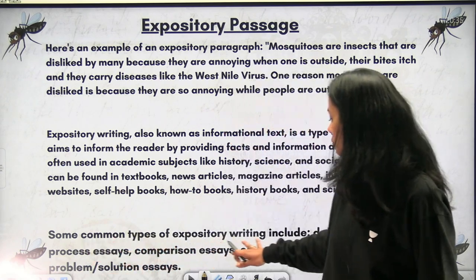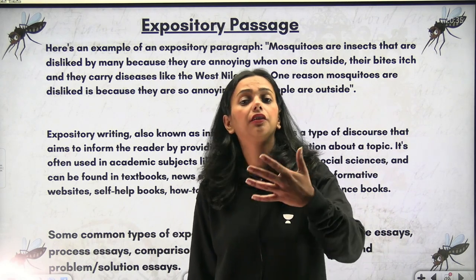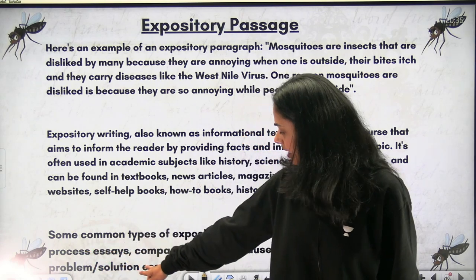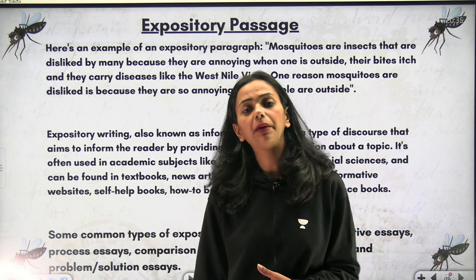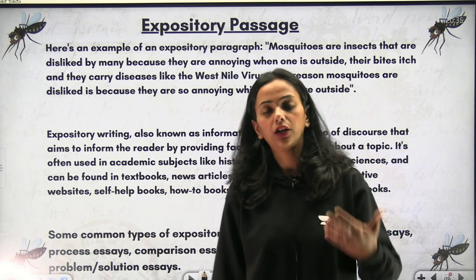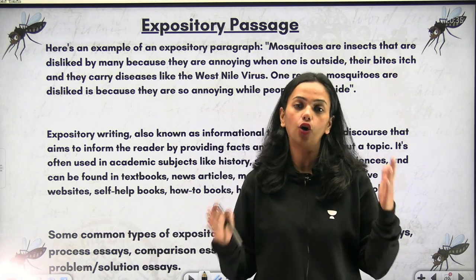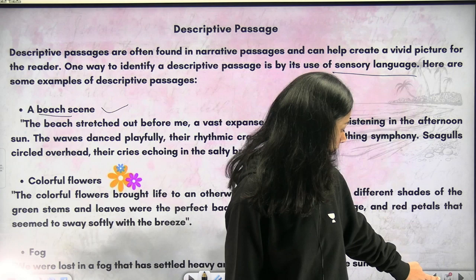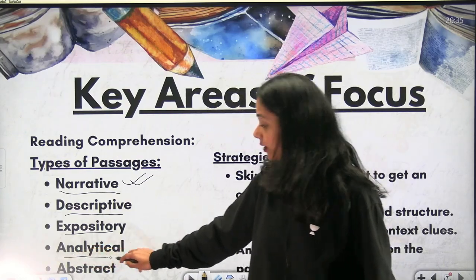Some common types of expository writing include descriptive essays, process essays, comparison essays, and problem or solution essays. These are basically essays. It will consist of a paragraph with facts and figures, but it will talk about a specific idea or fact.